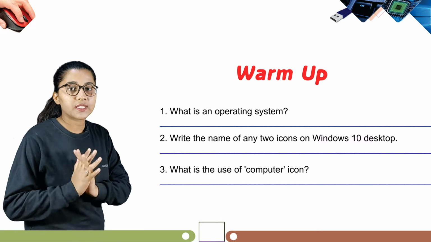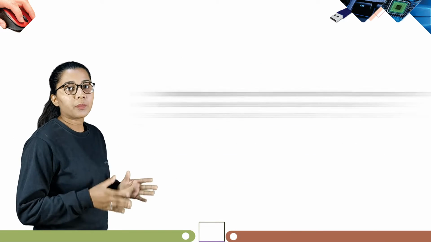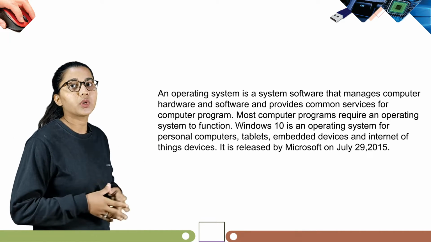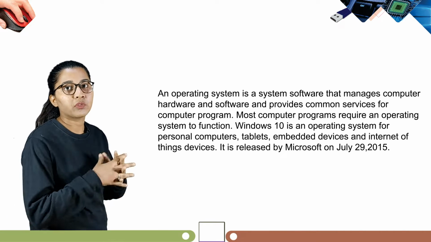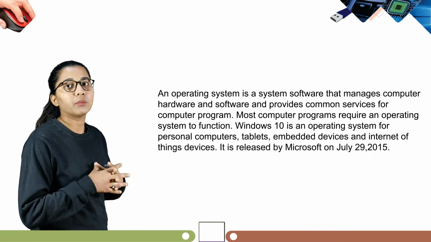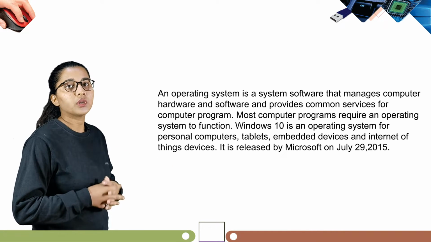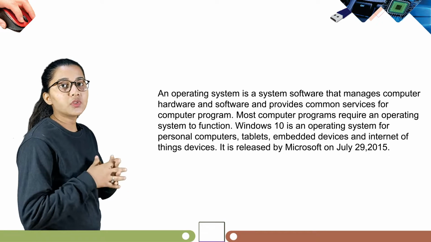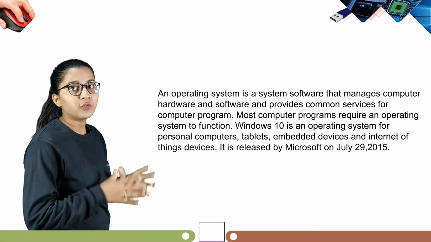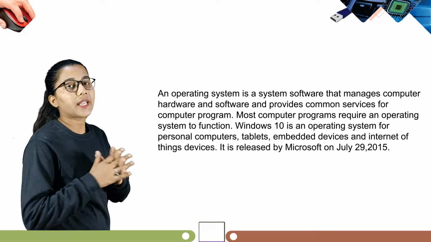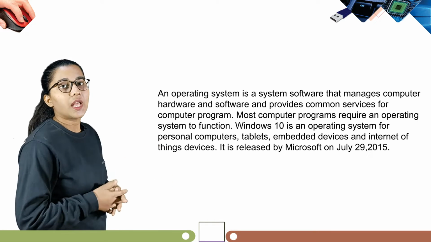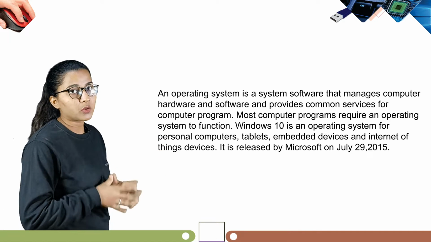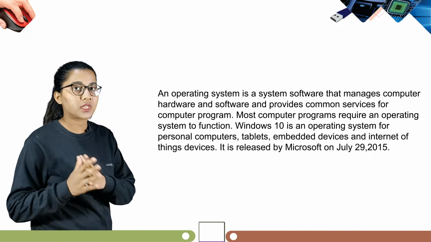So students, let's start our chapter. An operating system is a system software that manages computer hardware and software and provides common services for computer programs. Most computer programs require an operating system to function. Windows 10 is an operating system for personal computers, tablets, embedded devices and Internet of Things devices. It was released by Microsoft on July 29, 2015.